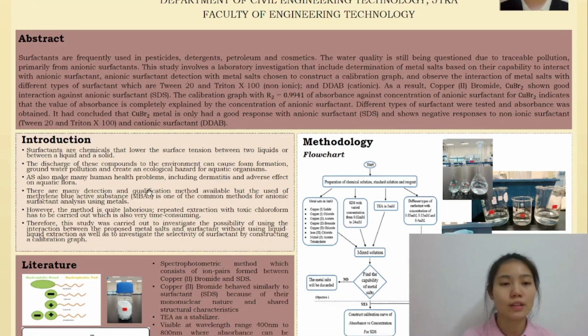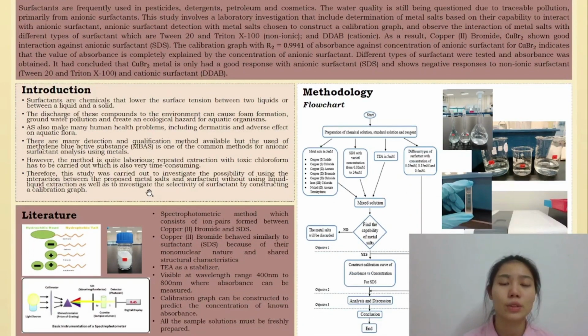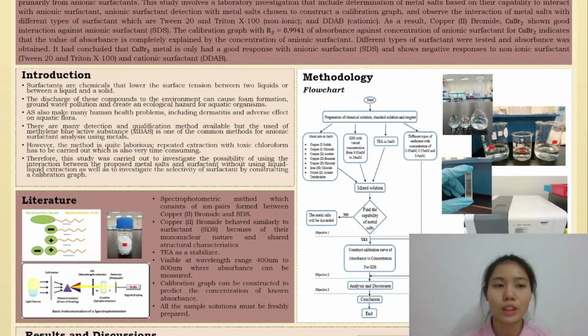Surfactants are chemicals that lower the surface tension between two liquids or between a liquid and a solid. The discharge of these compounds to the environment can cause foam formation, groundwater pollution, and create an ecological hazard to aqueous organisms. Meanwhile, anionic surfactant also can cause human health problems, including dermatitis.